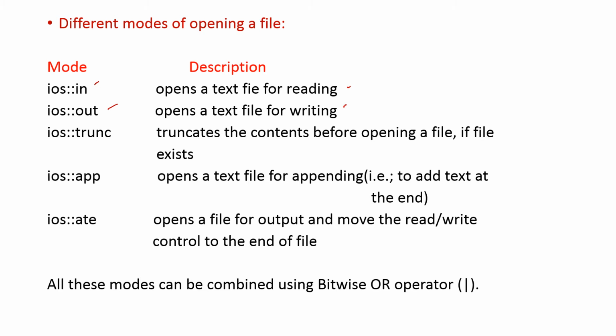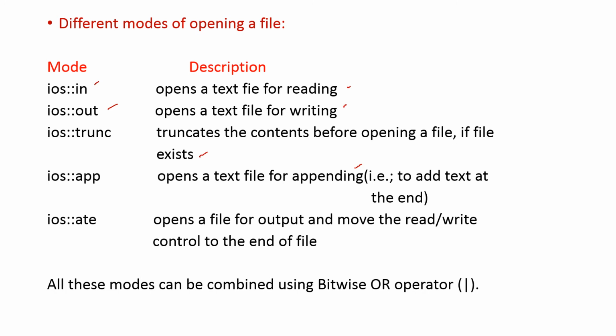This is an important question. ios::trunc truncates the contents before opening a file if the file exists. That is, we know truncate. You can minimize the size. It is somewhat similar to compress, where based on the space it is cut and the wasted portions are removed. That is all truncate does. And ios::app opens a text file for appending.